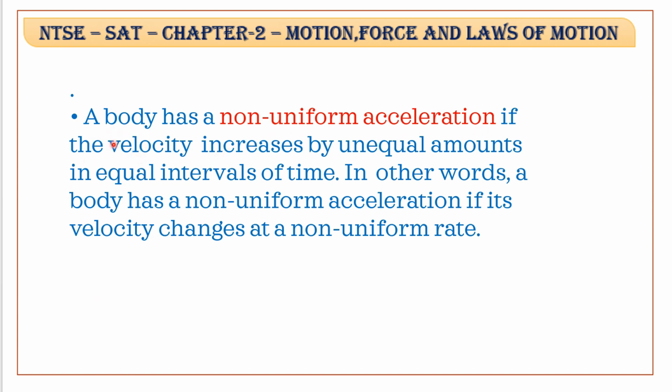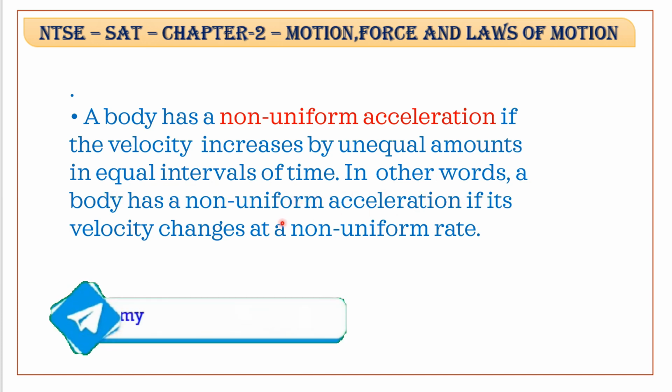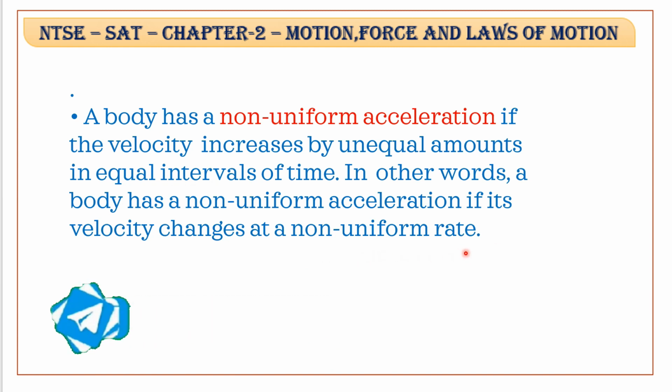A body has a non-uniform acceleration if its velocity changes at a non-uniform rate. Non-uniform means unequal change in velocities in equal intervals of time.